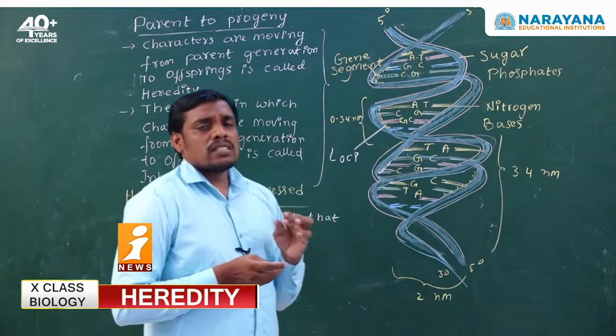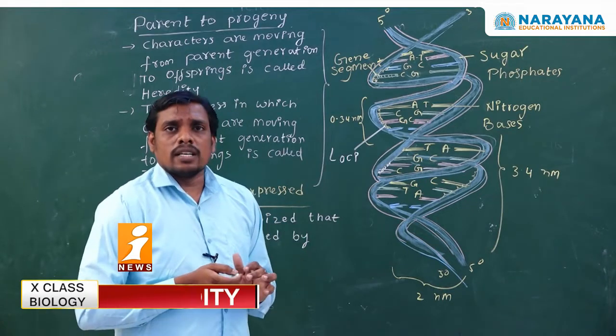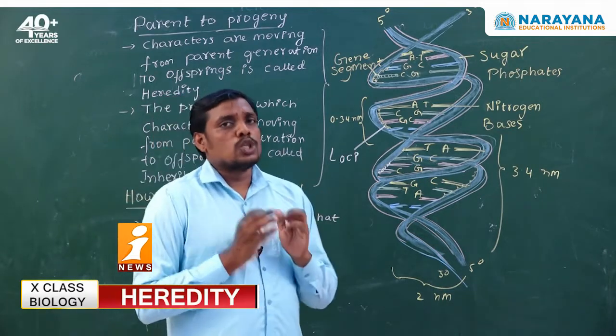Hence Maurice Wilkins and Franklin, along with James Watson and Francis Crick, were combinedly awarded the Nobel Prize.